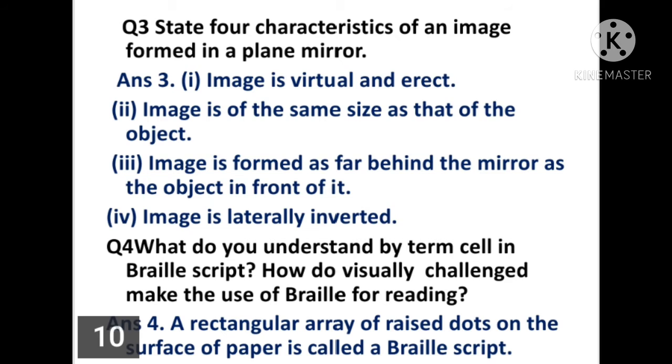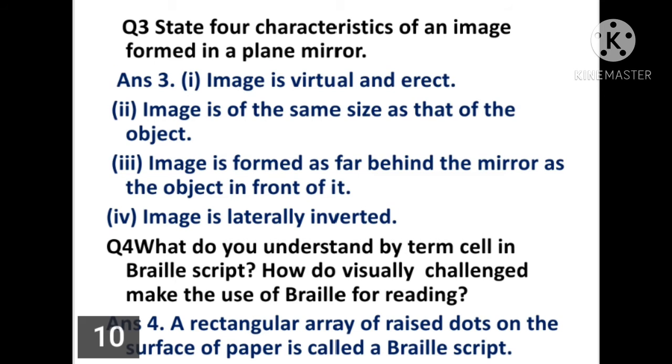The second point is the image is of the same size as that of the object. The third point is the image is formed as far behind the mirror as the object is in front of it. And the fourth point is the image is laterally inverted. So these are the characteristics of an image formed in a plane mirror.